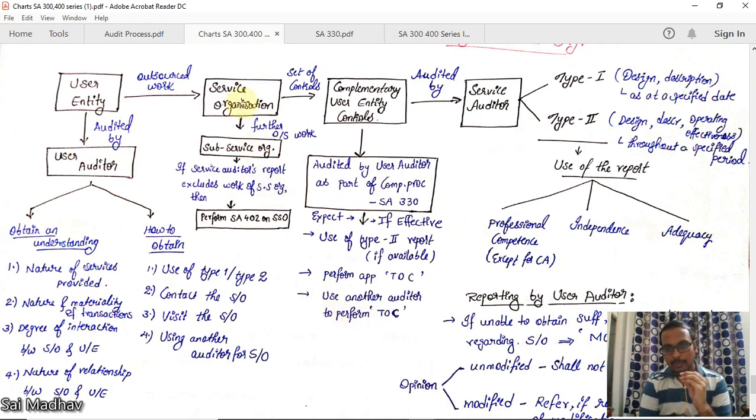Now, in some cases, service organization will further outsource work to another organization, that is known as sub-service organization. Okay, then what to do? If service auditor's report excludes work of sub-service organization, then perform SA 402 on SSO, the sub-service organization. You can perform the same standard on SSO also.